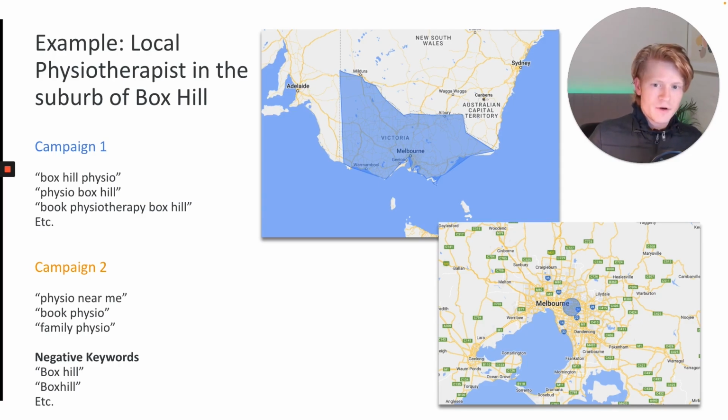Now, in my experience, the cost per click in campaign 1 is going to be far cheaper than campaign 2. It almost acts like a sort of brand campaign. It's super relevant, particularly if your brand name has something like Box Hill Physio in it, for example, which a lot of local service-based businesses do have. So campaign 1 is going to be much cheaper than campaign 2, but I recommend, if you want to be really covering all your bases, to do both.